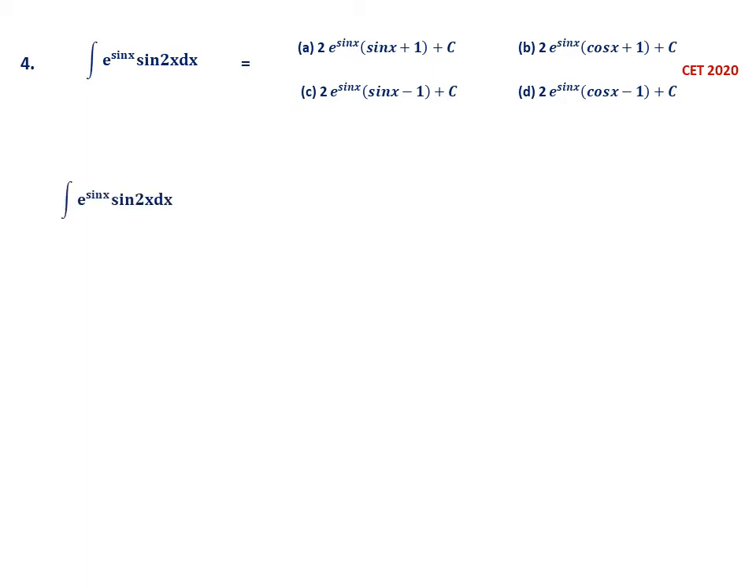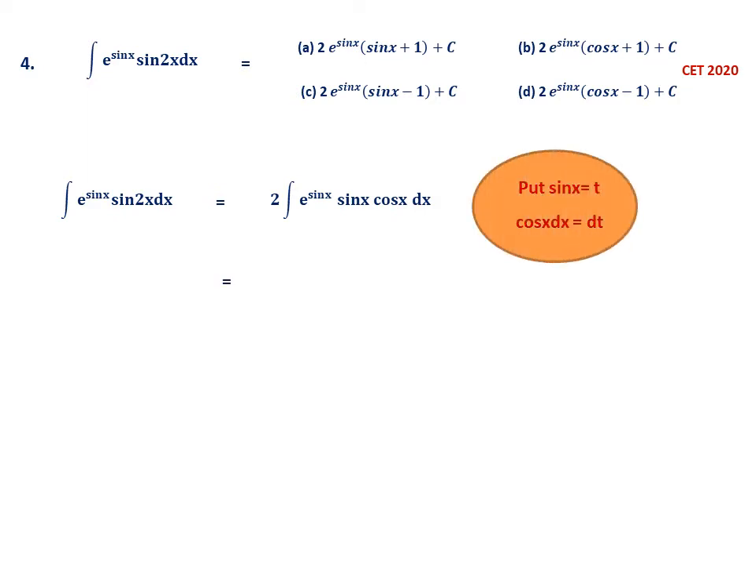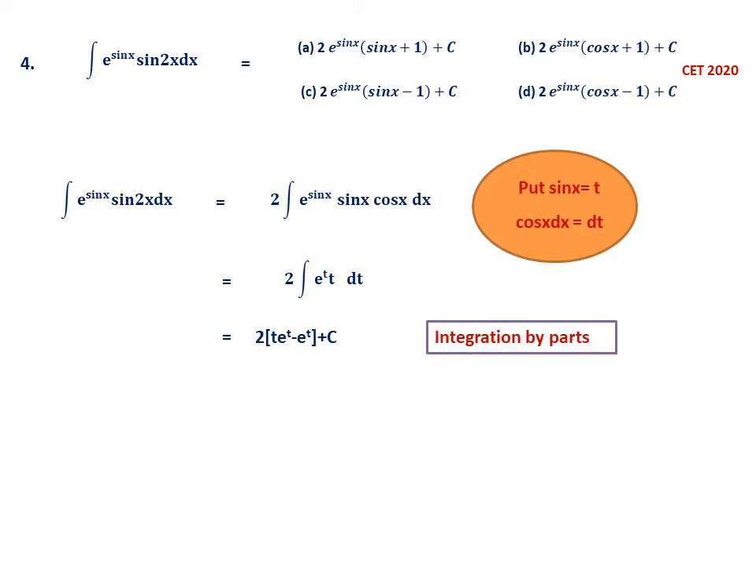So let us do it. See, first what you have to do is, sin 2x can be written as 2 sin x cos x. 2 I have taken outside, 2 is a constant. Now you have to do a substitution. Put sin x equal to t, so that cos x dx becomes dt. Substituting in the given expression, this becomes 2 e power t into t dt, because cos x dx is dt. Now if you integrate this, you have done it already, by integration by parts. You get 2 constant, t e power t minus e power t plus c.